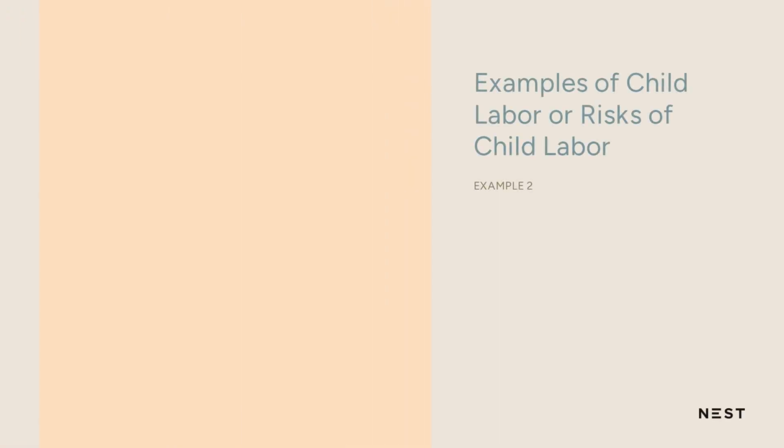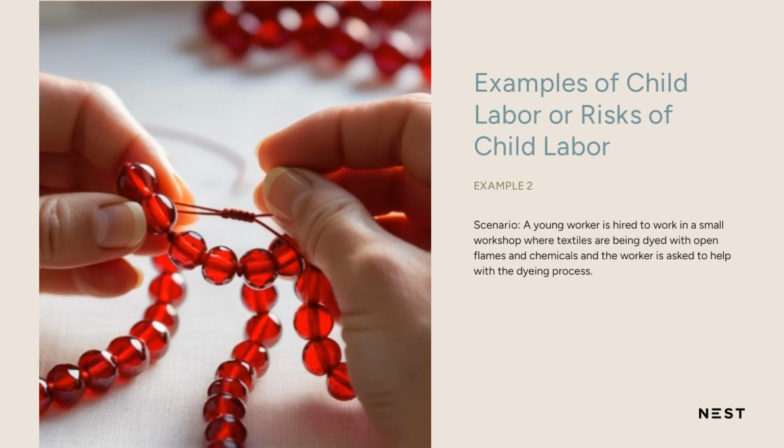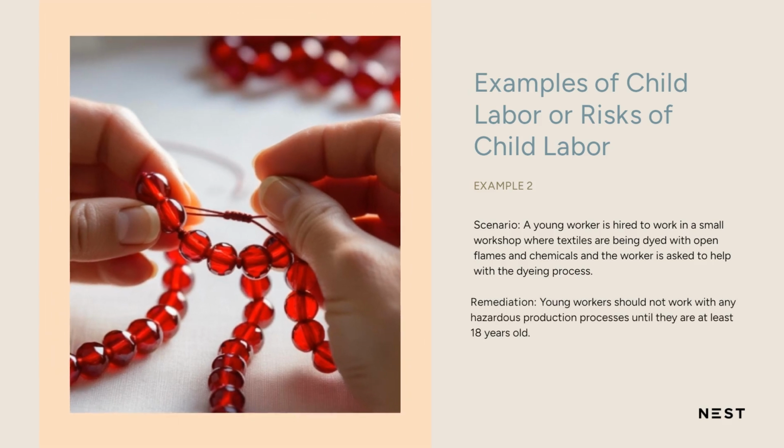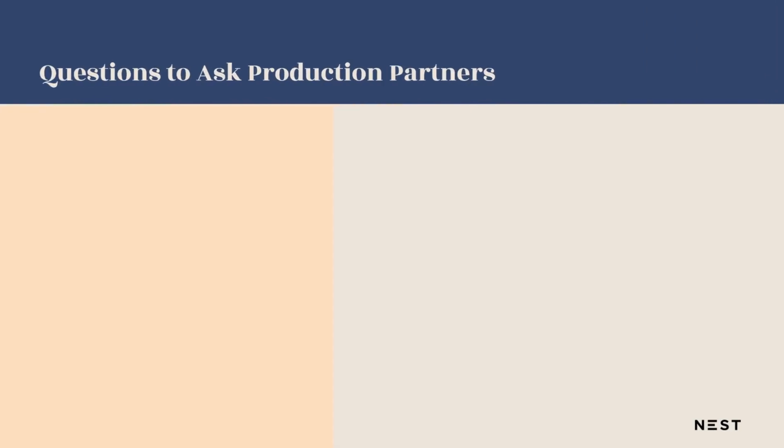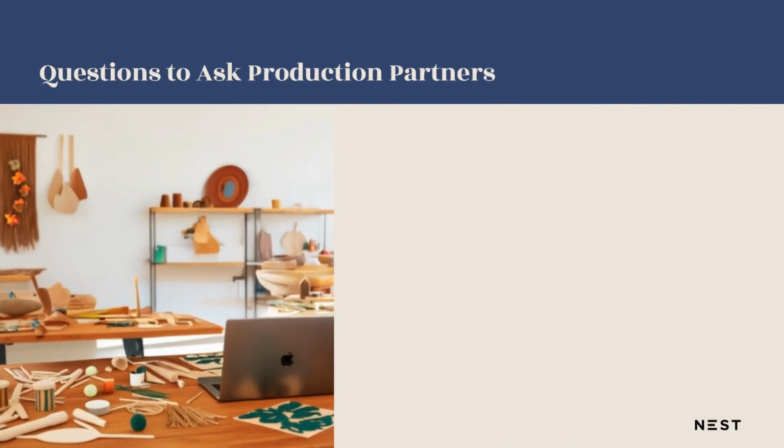Example 2. A young worker is hired to work in a small workshop where textiles are being dyed with open flames and chemicals, and the worker is asked to help with the dyeing process. Young workers should not work with any hazardous production processes until they are at least 18 years old. When you work with a production partner, sellers should ensure that production partners comply with all applicable local employment laws, including those related to child labor.